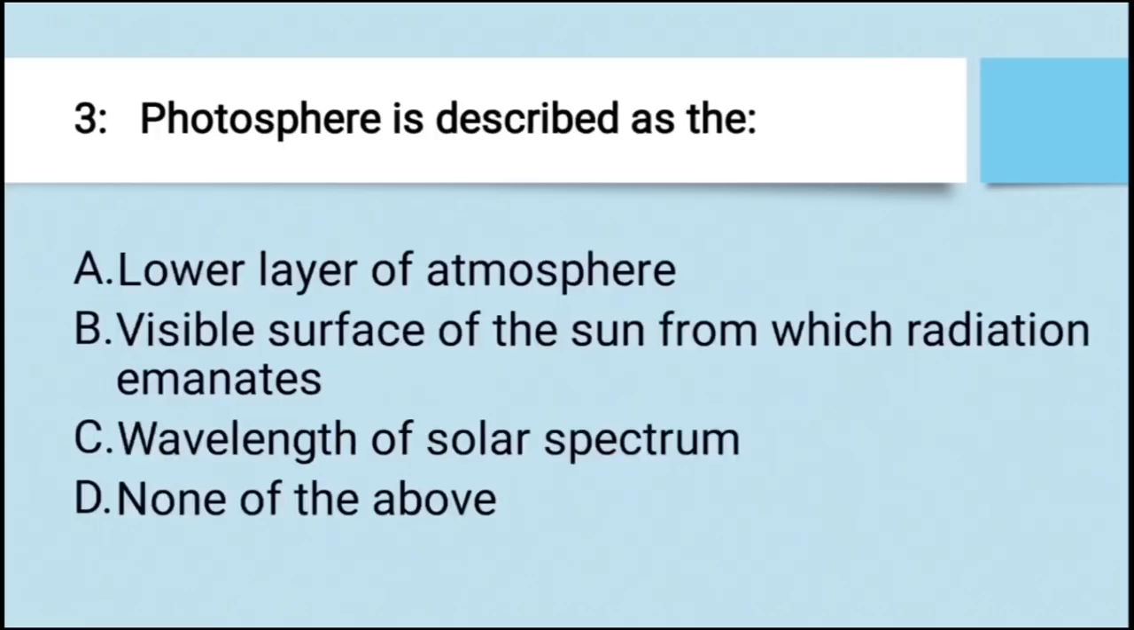Next question. Photosphere is described as A, lower layer of atmosphere. B, visible surface of the sun from which radiation emanates. C, wavelength of solar spectrum. D, none of the above. And the right answer is visible surface of the sun from which radiation emanates. That is called photosphere.